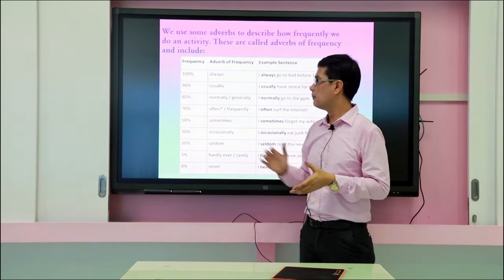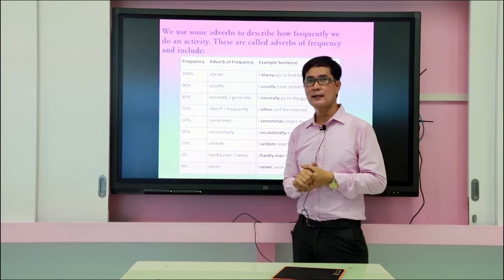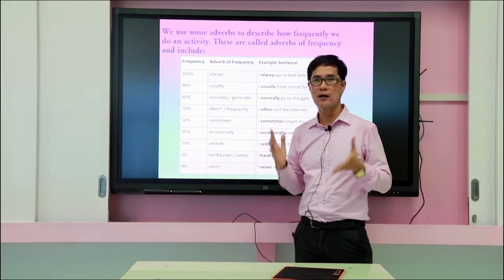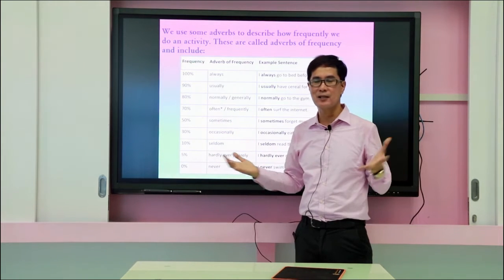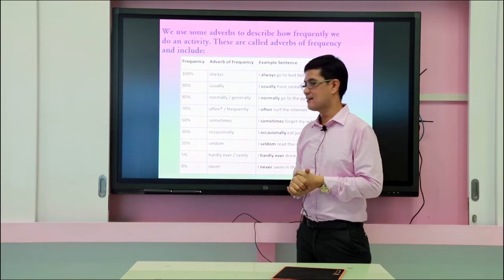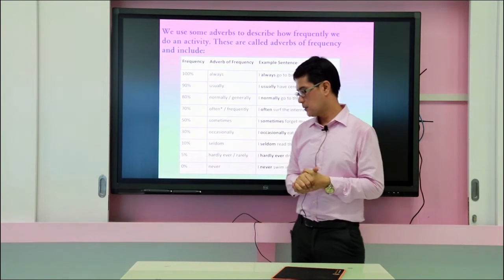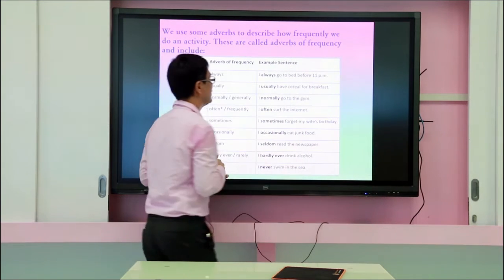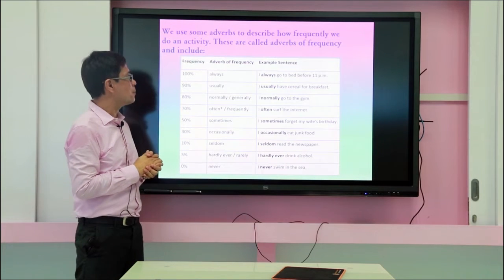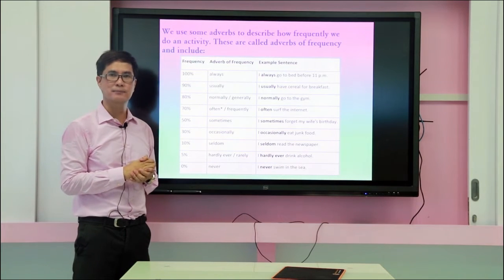So I don't think that there will be a problem right here with the 50% and 100% and 0. Like, look at the examples right here. 50% is half, 100% is always, which means 100% or every day. You didn't miss or skip anything. And the 0 is never. All right? So let's have examples right here. I always go to bed before 11 p.m.